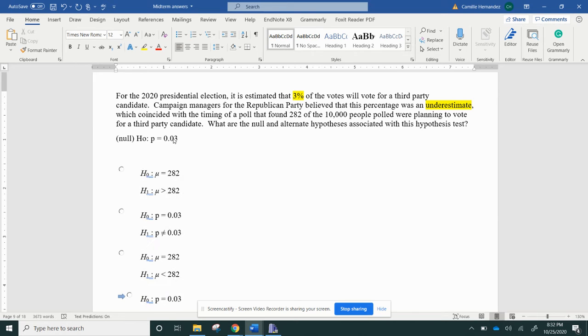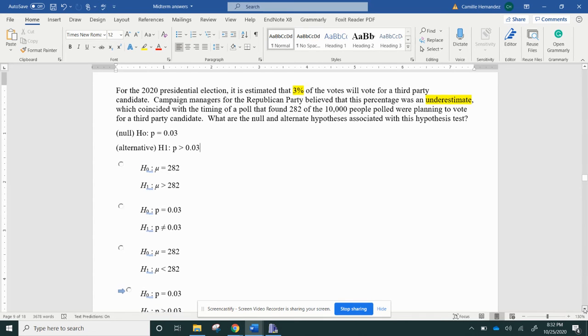So let's do the alternative. It's going to be H1. Sorry for the little one, it doesn't look good, but I'm going to do P, and then again, I'm going to do greater than 0.03. So that's my answer. And if I go down here, I see it.